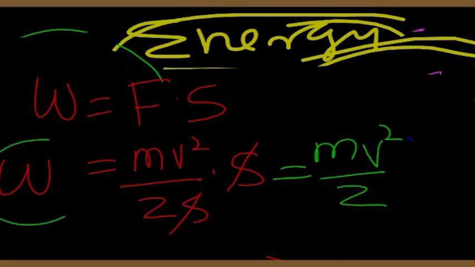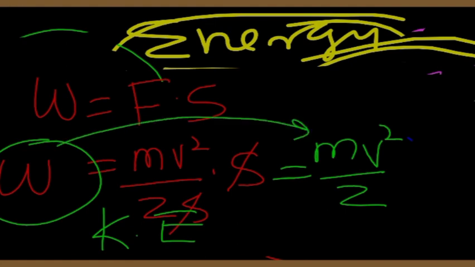So that is the work done on the body, and it is stored as kinetic energy. W is equal to half mv square is the work done on the body, and it will be stored in it as kinetic energy.